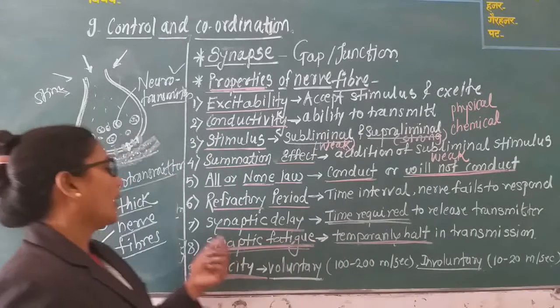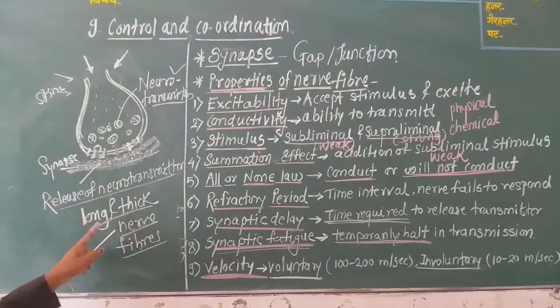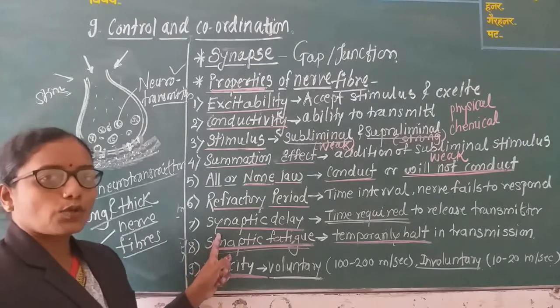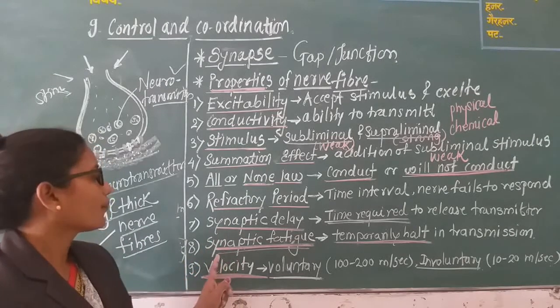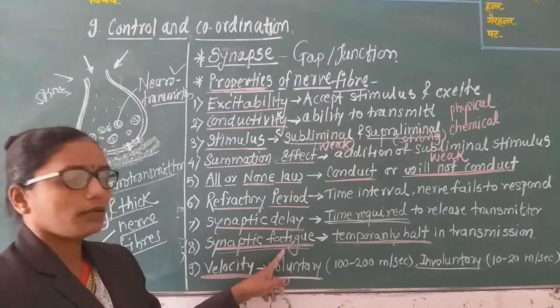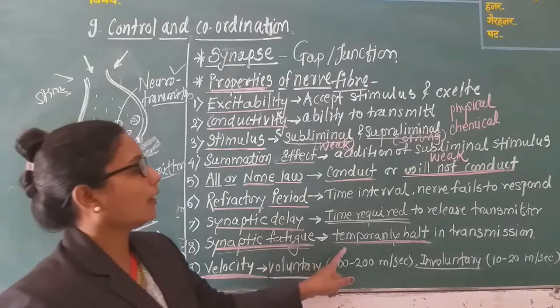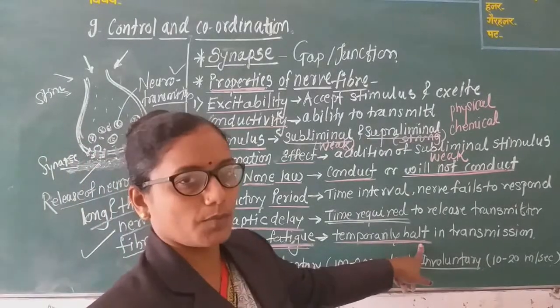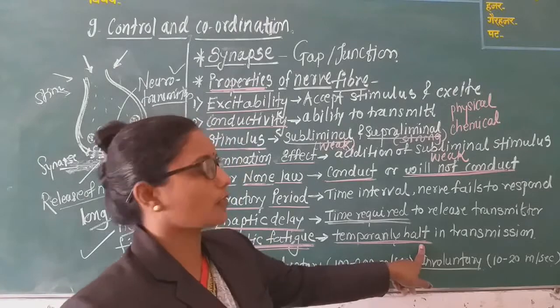Neurotransmitters are released, and this takes time, which is called synaptic delay. Then synaptic fatigue. Synaptic fatigue means a temporary halt in the transmission, meaning there is no transmission of the nerve fibers taking place.